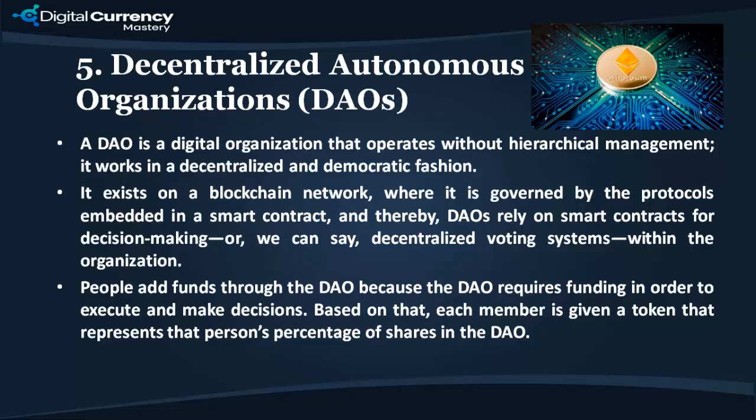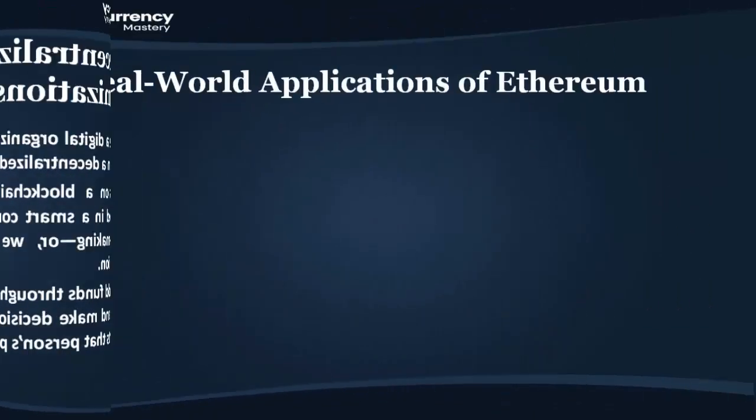People add funds through the DAO because the DAO requires funding in order to execute and make decisions. Based on that, each member is given a token that represents that person's percentage of shares in the DAO.